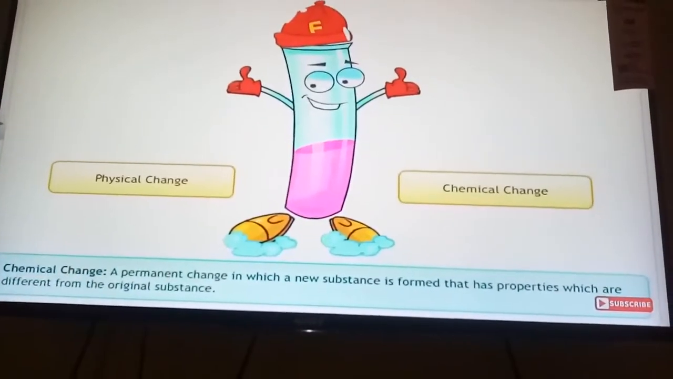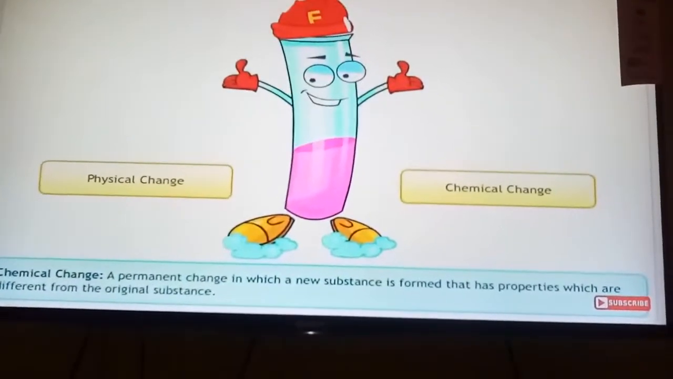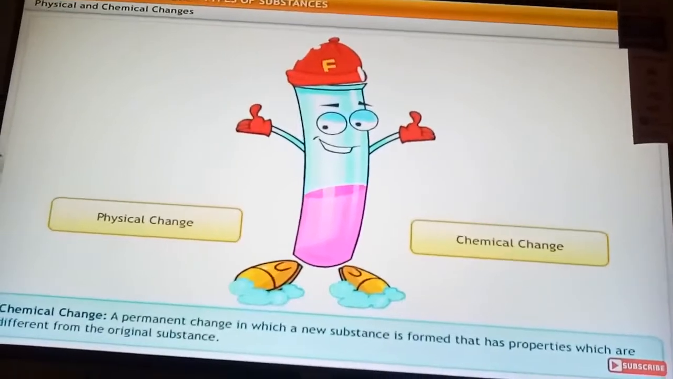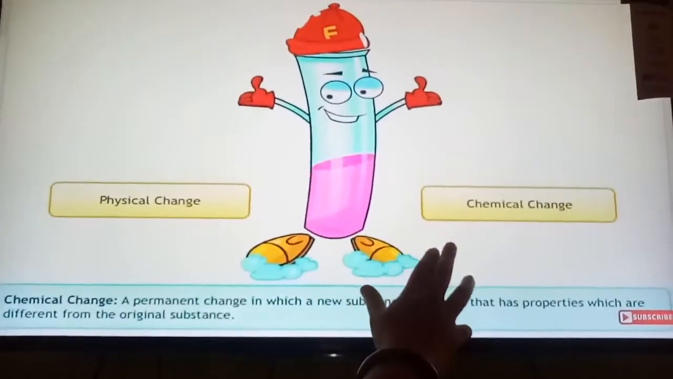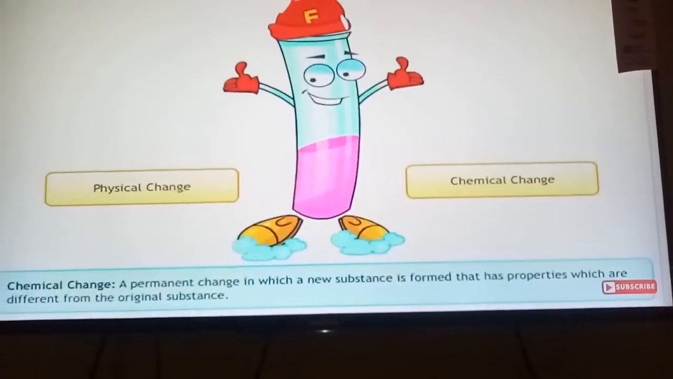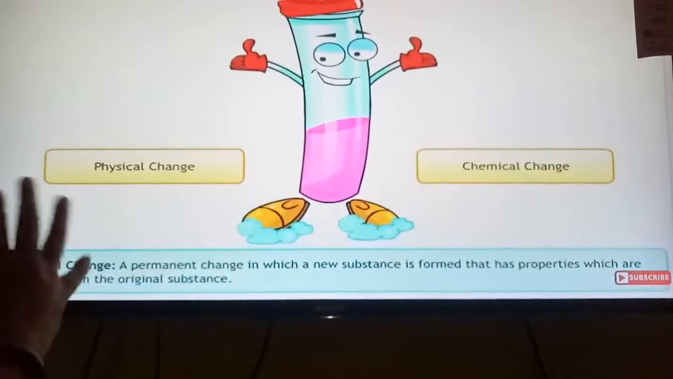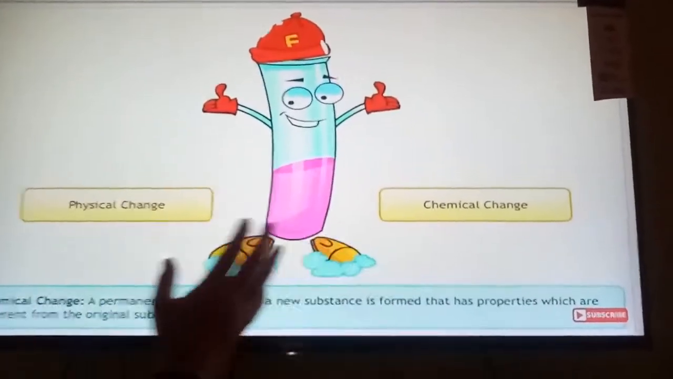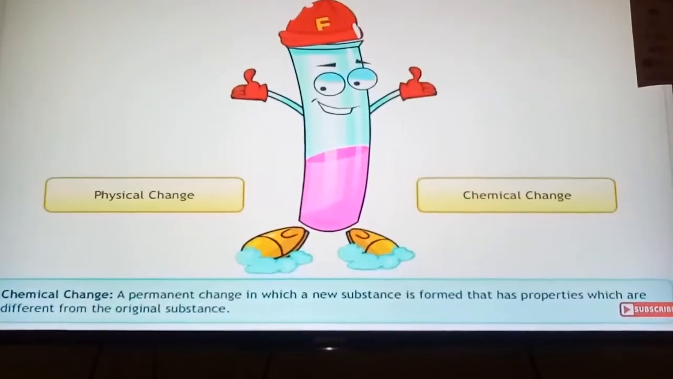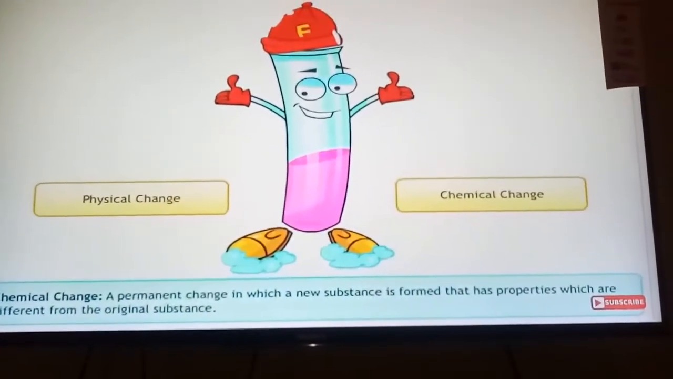Let us see the definition of chemical change. A permanent change in which a new substance forms that has properties which are different from the original substance. So in a chemical change, a permanent change takes place, okay? Whereas in physical change, what is happening? Only a temporary change, okay? So this is not a permanent change in physical, it is a temporary change. But in chemical changes, you see a permanent change. Entirely a new substance is formed, and whose properties are also being changed from its original substance.